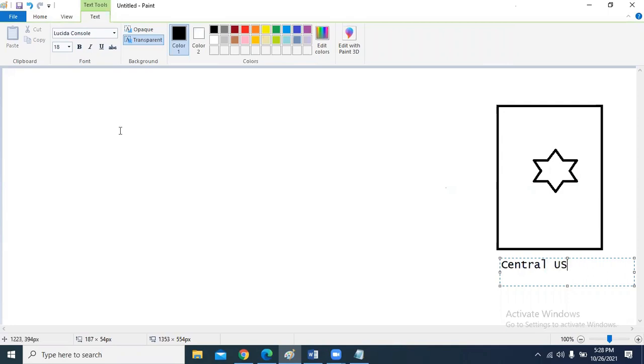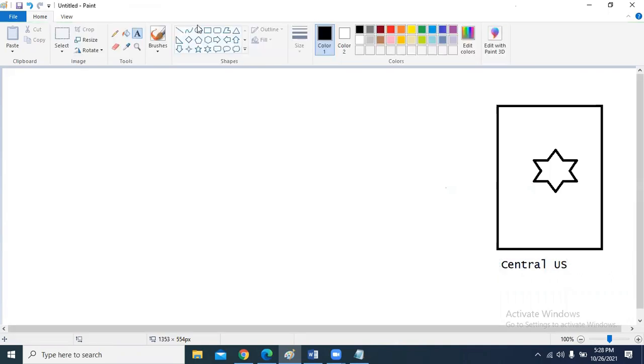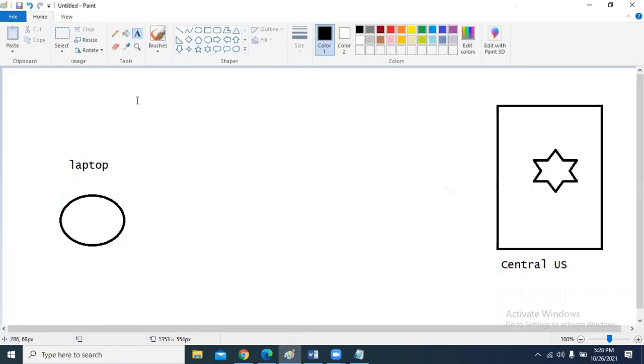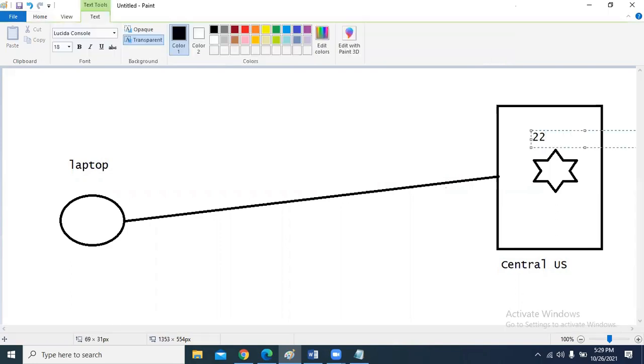From my laptop, I want to connect to this machine. Just imagine this circle is my laptop. I may use Windows, I may use Mac, I may use the Linux operating system. I want to connect from this one. Here we already have port number 22 open, right? If port 22 is closed, we cannot connect from our laptop.